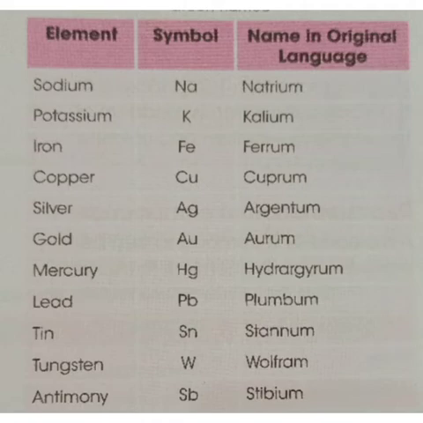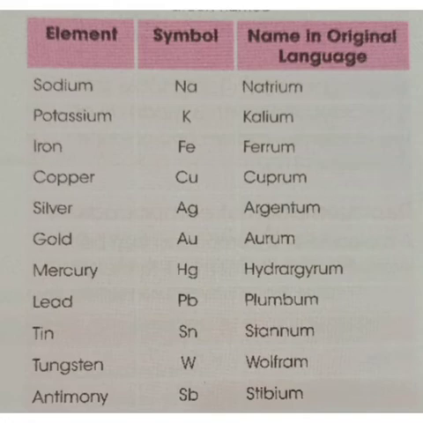Potassium, its original language name is kalium, so it takes the symbol K. Iron, it is ferrum, so it is Fe. Copper, it is cuprum, so it takes the symbol Cu. Silver, argentum, so it takes the symbol Ag. Gold, aurum, so it is Au.